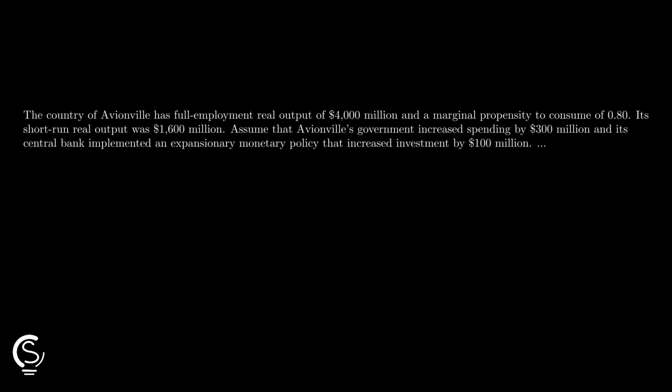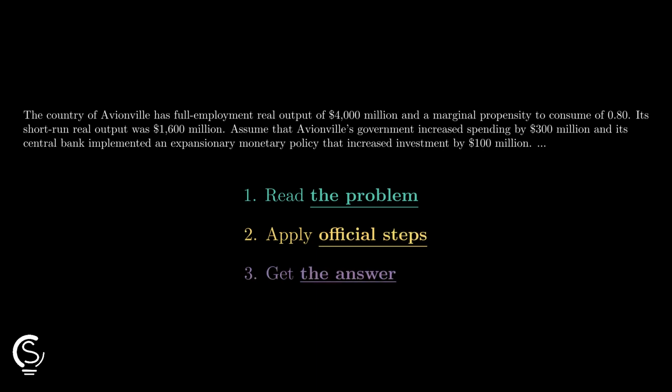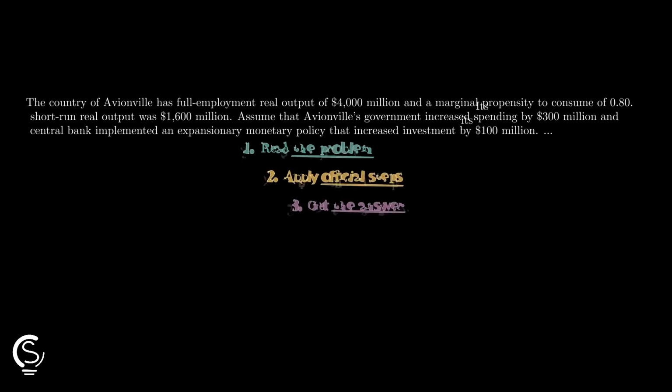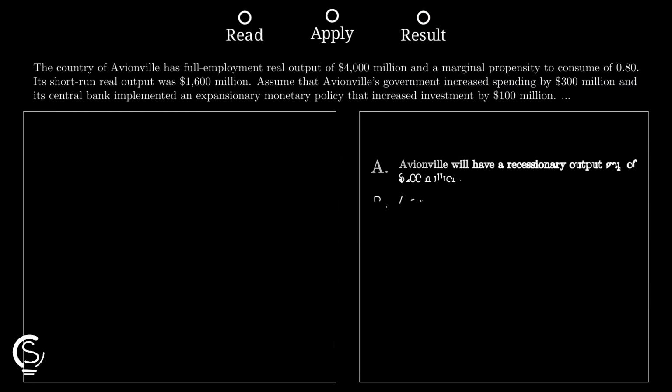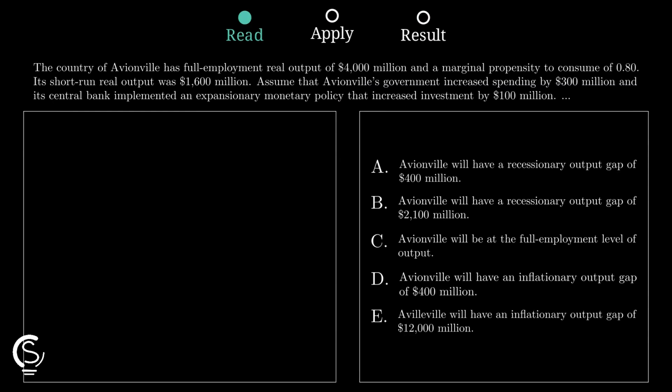I got your back. Avionville faces a massive output gap. Let's calculate the impact of government spending and investment to find the answer quickly. First, we need the spending multiplier. Since the marginal propensity to consume is 0.8, we calculate 1 divided by 1 minus 0.8, which gives us exactly 5.